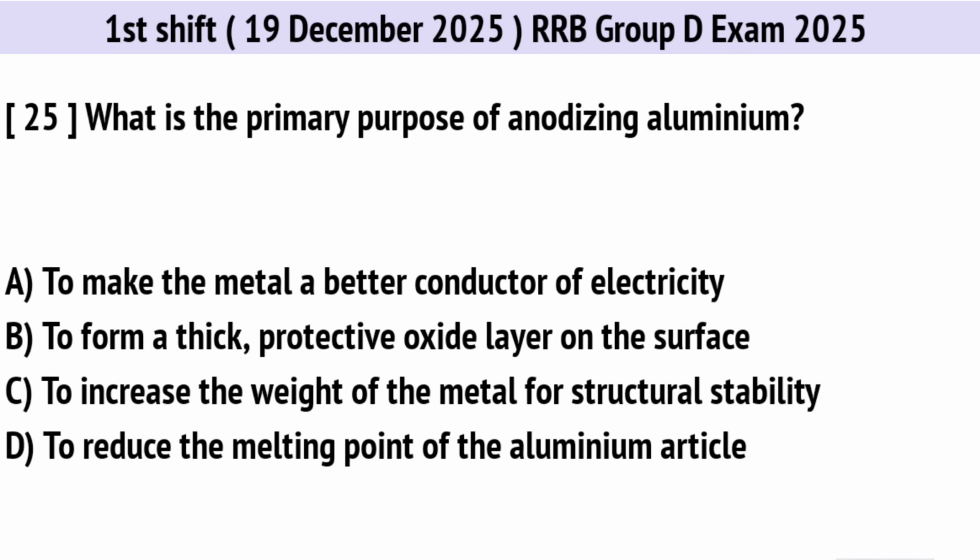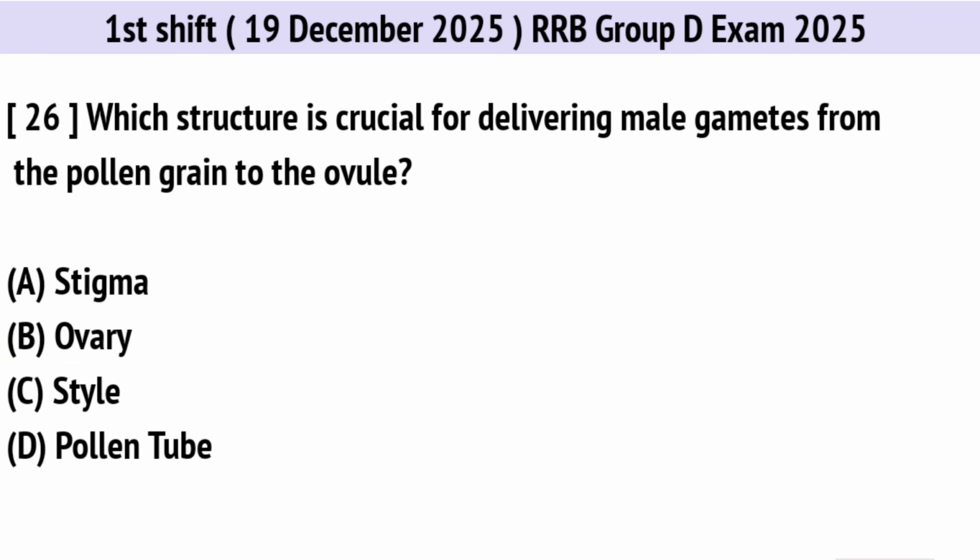What is the primary purpose of anodizing aluminium? Correct option is B. To form a thick, protective oxide layer on the surface. Which structure is crucial for delivering male gametes from the pollen grain to the ovule? Correct option is D. Pollen tube.